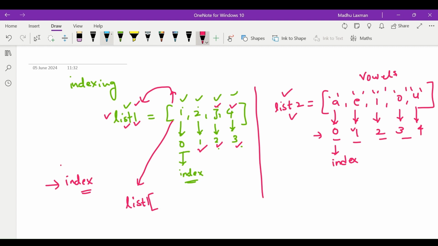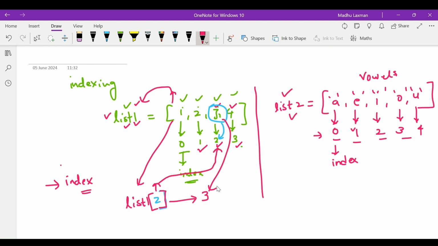Suppose we want to access element 3. Element 3 is present at index 2, so I write list1 of index position 2 and close the square brackets. My result will be 3, because at index position 2 of list1, 3 is present.